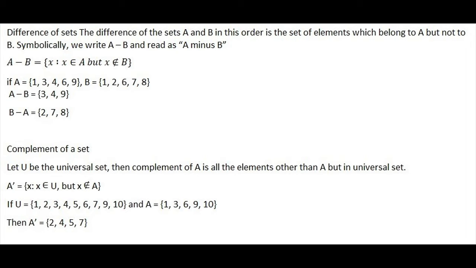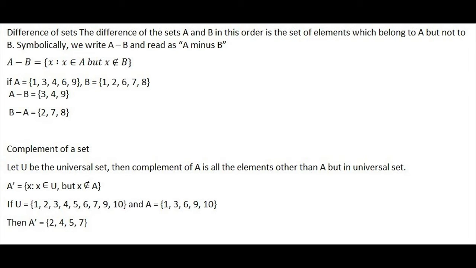So even if you omit those 1 and 6, you will have 3, 4 and 9. That is what A minus B is. And when you are writing B minus A, it's now B's turn. Okay, omit that 1 and 6. So what remains? 2, 7, 8. So 2, 7, 8 under the set. That is what B minus A is.